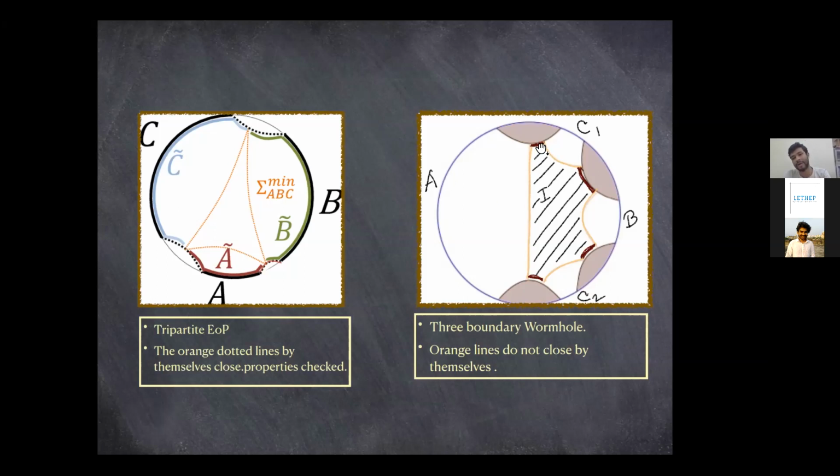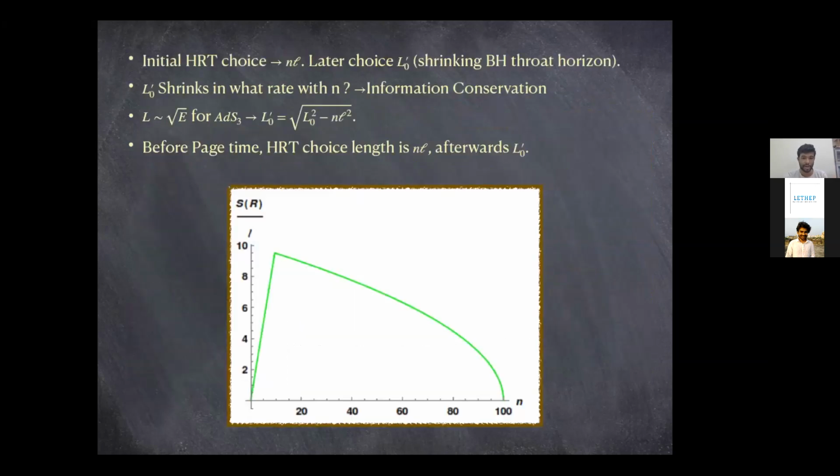They would have a red gap between them. I see. Yeah, but this is only for the region where you have a three boundary wormhole, right? But the island really appears when you have an n boundary wormhole where n is relatively larger than 3. It has to be 10 or 14, something like that, in the case of the model that we took, or maybe it would also depend on the L0 and small l that you begin with.